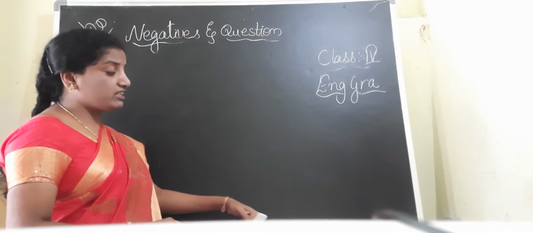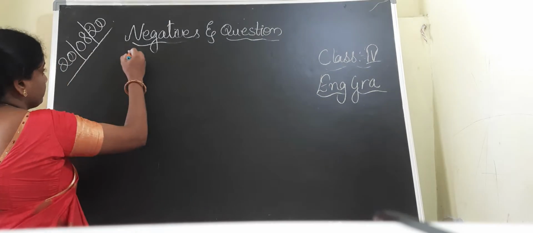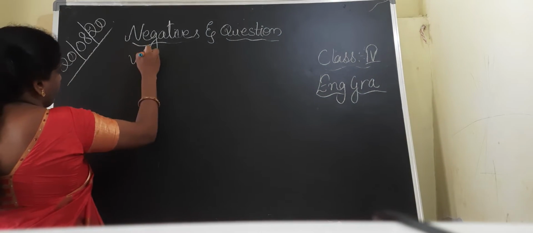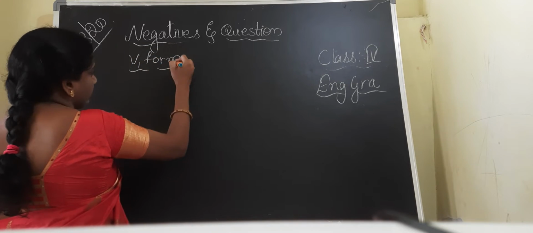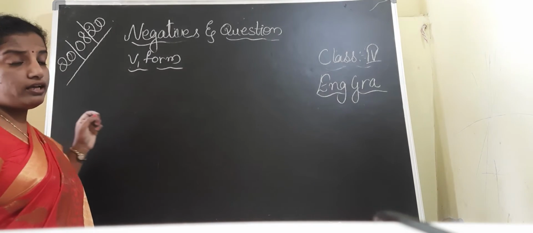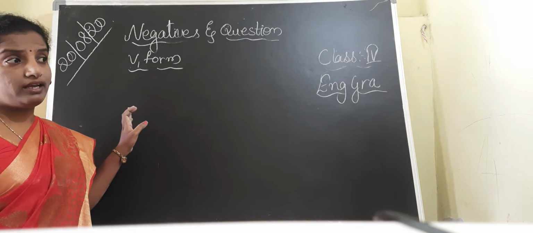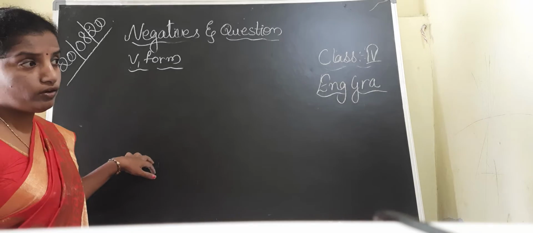Only V1 first, then we will go into the depth of the topic.